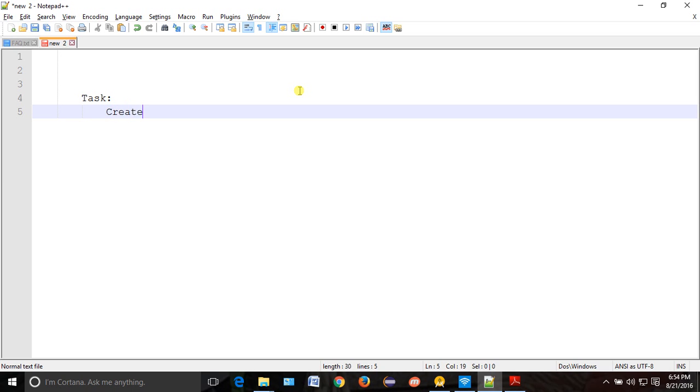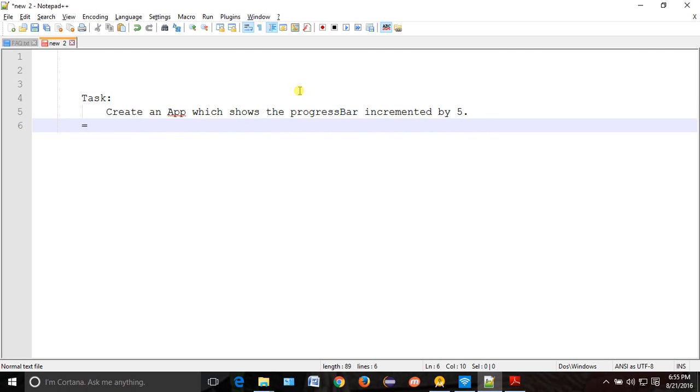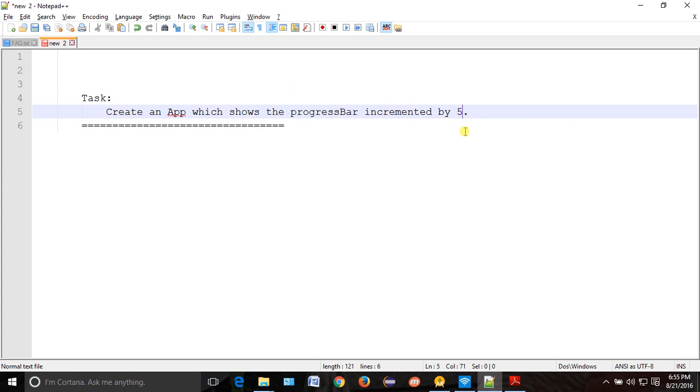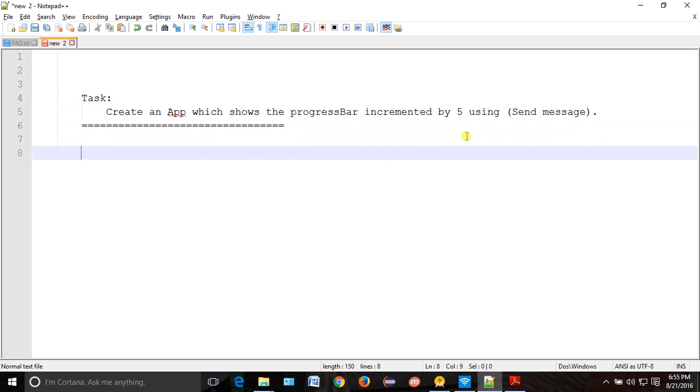Create an app which shows a progress bar incremented by 5, using send message. You want to show the progress bar.